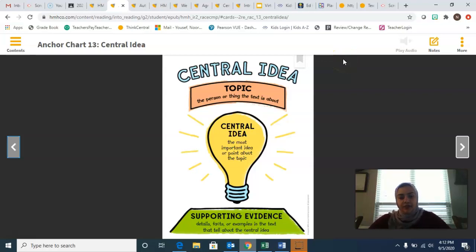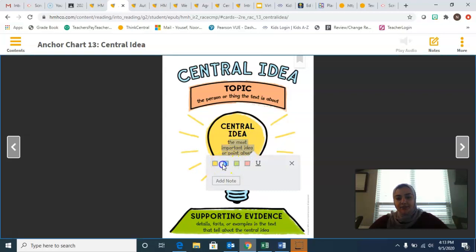How Jack and Jill fell down the hill? Is this a story about how the 3 little bears went on a walk? What is the story about? So the topic is the person or thing the text is about. So a central idea and the topic, the person or thing the text is about. The central idea is the most important idea or point about the topic. So what is the most important idea or point about this topic? That's the central idea. All right.